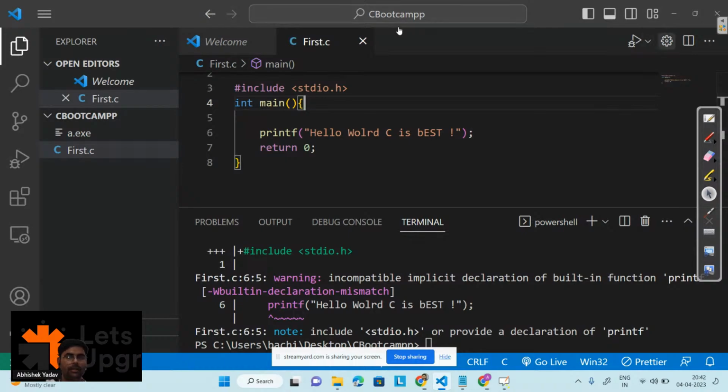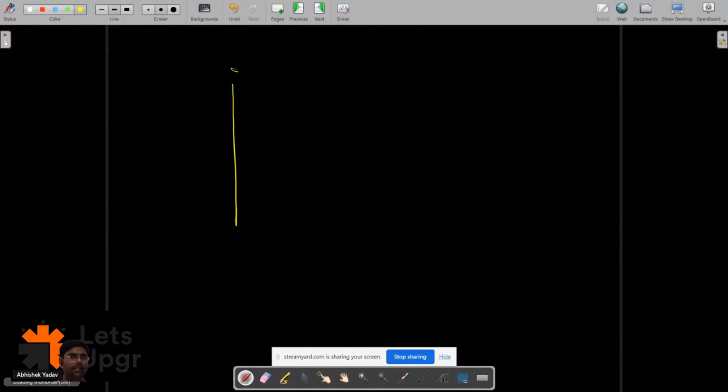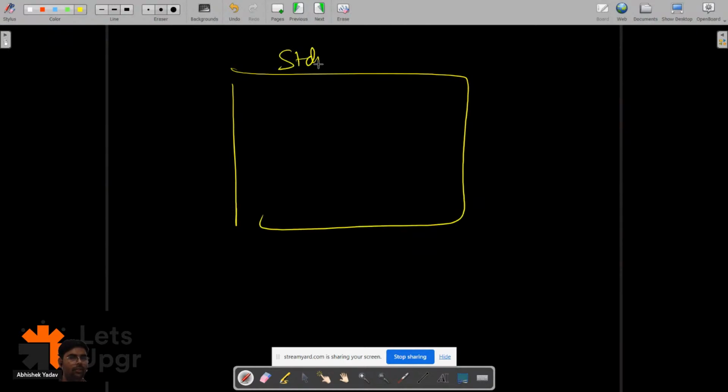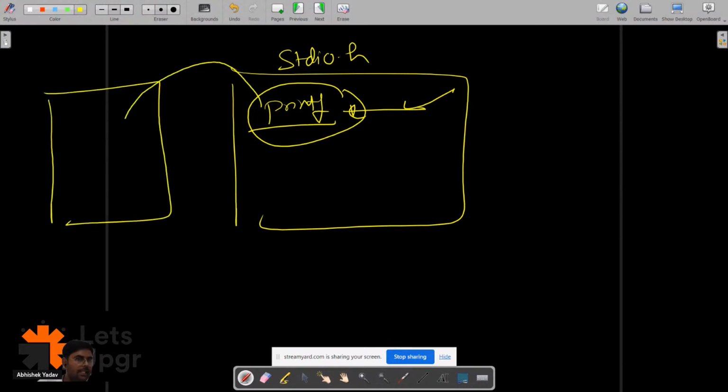Just remember that there is a file like this. The name of the file is stdio.h, and inside this file, the printf function is declared. In order to use this printf function inside my file, what I have to do is write hash include stdio.h, right?